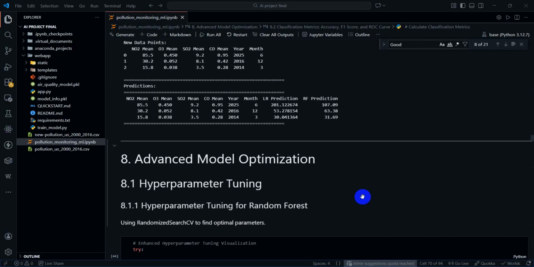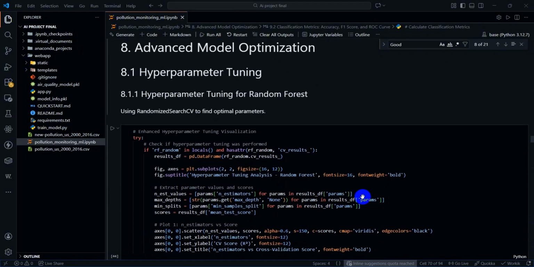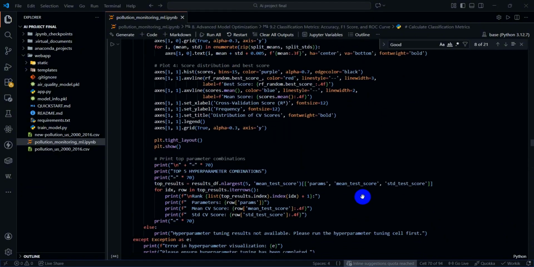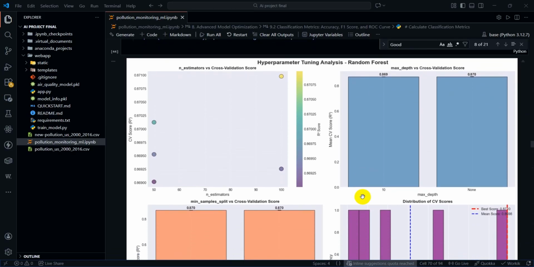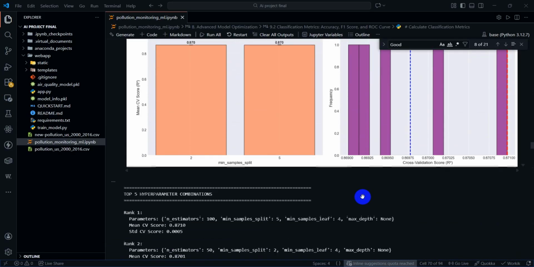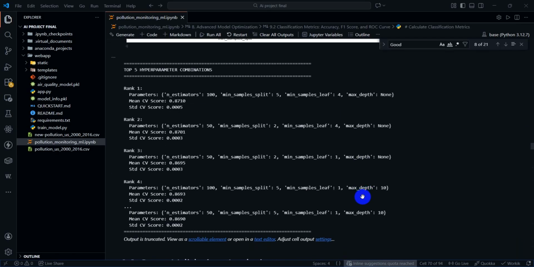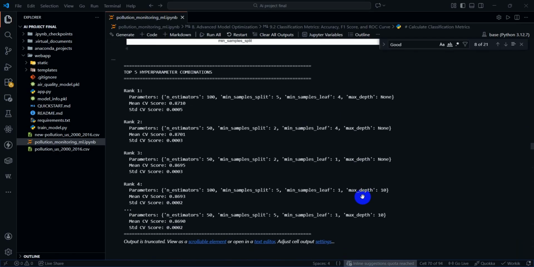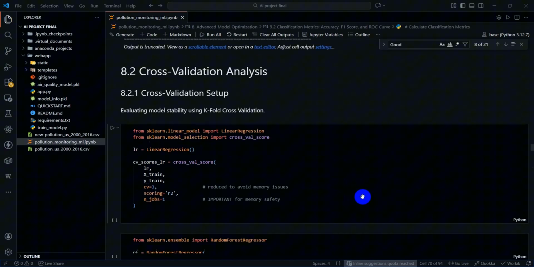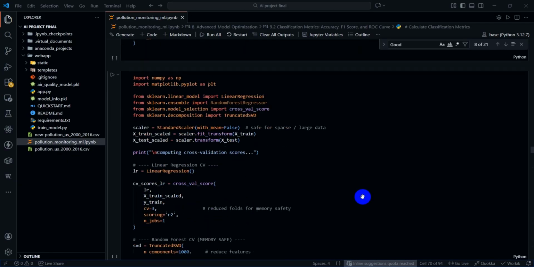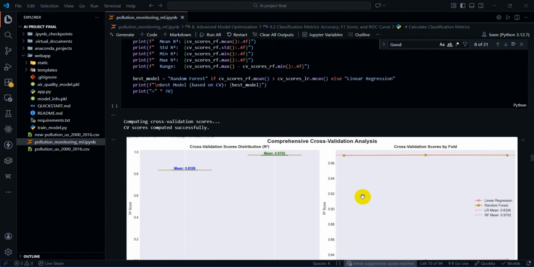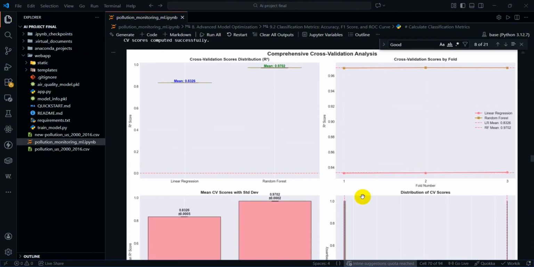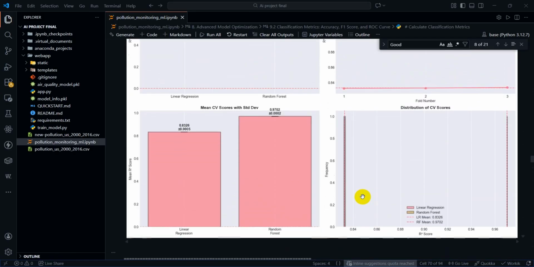To ensure the result was not due to overfitting, I applied five-fold cross-validation and hyperparameter tuning using randomized search CV. The cross-validation R squared score was 0.83 for linear regression and 0.97 for random forest. The low standard deviation across folds confirmed that the model is stable and generalizable.